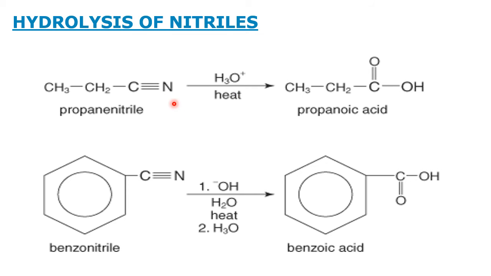So what happens here? Whenever we add water, the O will add to the C to give C double bond O. Then the remaining two hydrogens will add to the N. So O will go here, H2 will go here. In this way water is added, and it becomes C double bond O NH2, that is CONH2. So nitriles are becoming the amide.